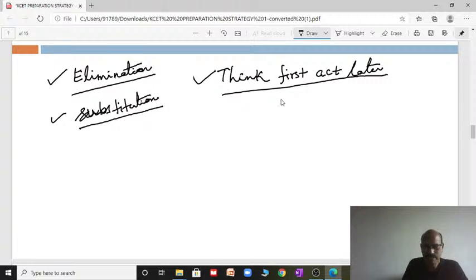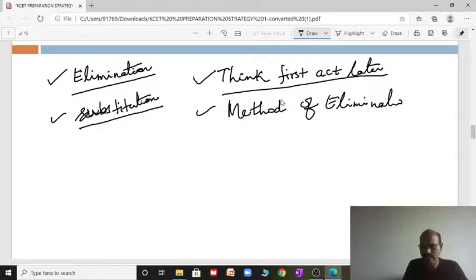And then the method of elimination. This is another most important method. As I said, once you read the question carefully, out of four options, two you can surely eliminate. After eliminating, for the rest of the two, you can analyze and choose the answer. It also gives you mostly the possibility of the correct answer.